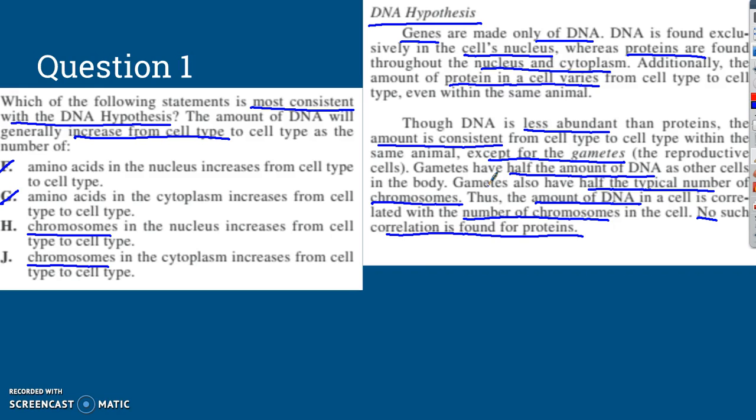All right, so we're looking at H versus J, and it says chromosomes in the nucleus increases from cell type to cell type, or chromosomes in the cytoplasm increase from cell type to cell type. So where is that DNA? Where are those chromosomes? Well, we said up here, DNA is found exclusively in the cell's nucleus, and proteins are found in the nucleus and the cytoplasm. So if we're just looking at nucleus, H is our correct answer.